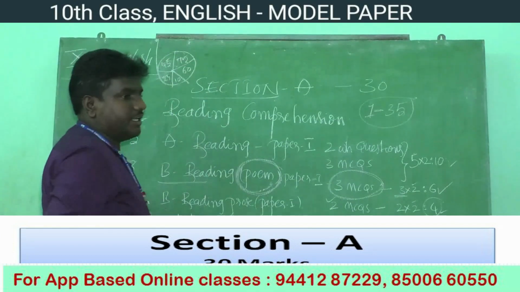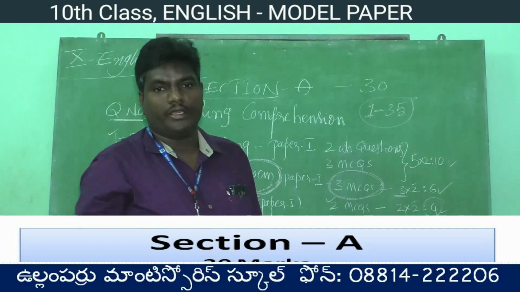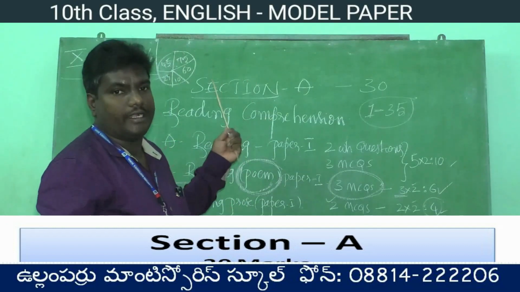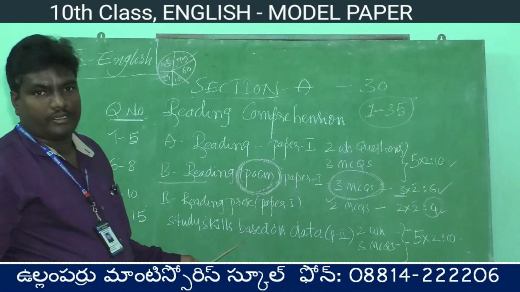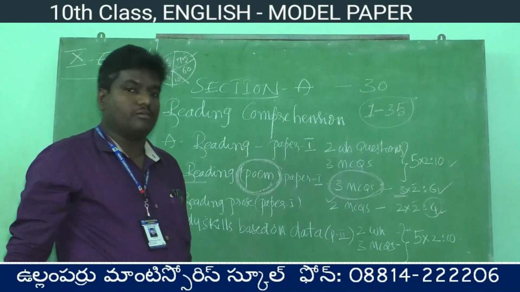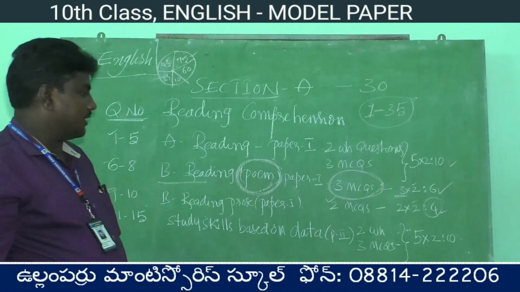Like that, any literacy rate, any population ratio, any GDP according to the countries. Like that, you will be asked in study skills, children. Sometimes you may be asked about a T diagram also. So that is about study skills, children.